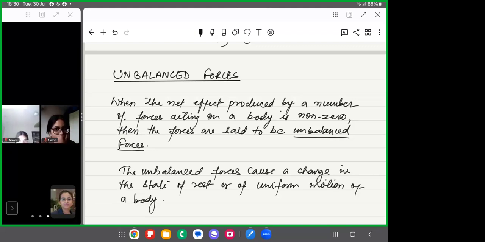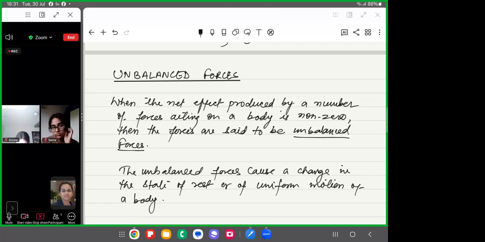If the forces are not unbalanced, then if the body is at rest, it will stay at rest. And if it is moving, it will keep on moving. There is no change in its position, or no change in the state of its motion. Are you getting that? Right? So to increase the velocity, to accelerate the body, we need to apply unbalanced forces. Is that clear? Okay. Now you can note down.